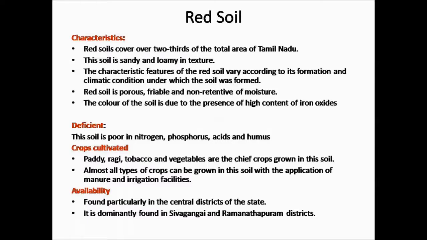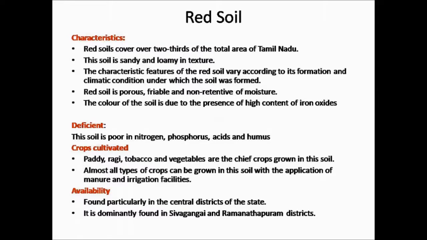Red soil covers over two-thirds of the total area of Tamil Nadu. That is, it occupies more than half of the total area in Tamil Nadu. So this soil is very common in Tamil Nadu state. This soil is sandy and loamy in texture.